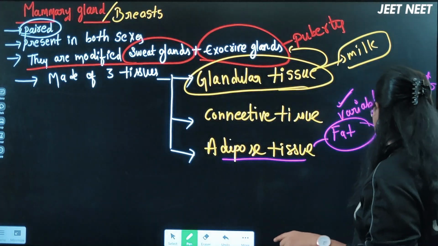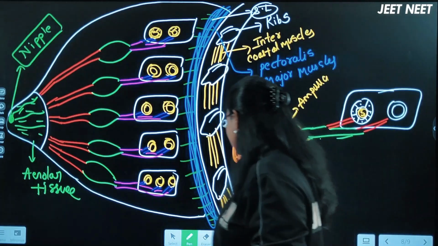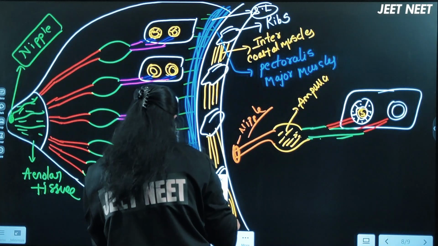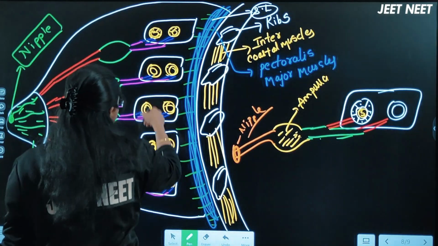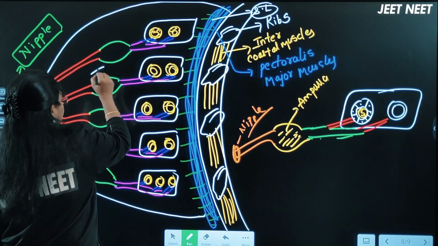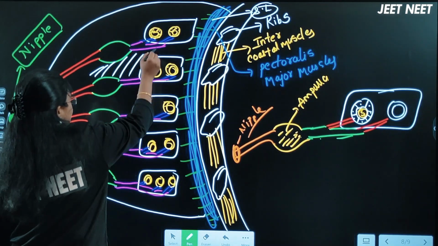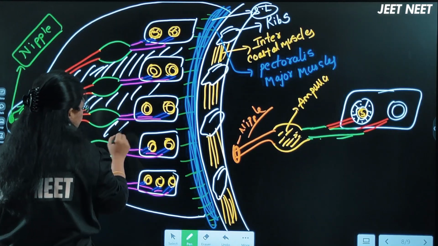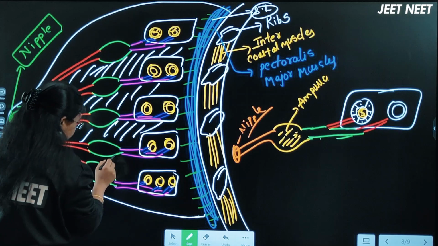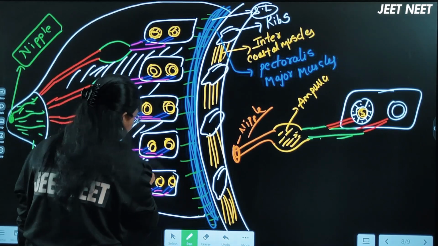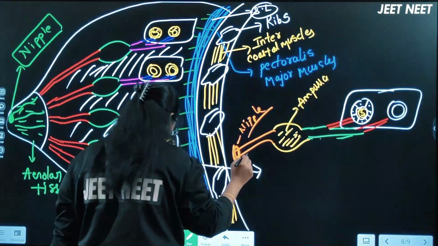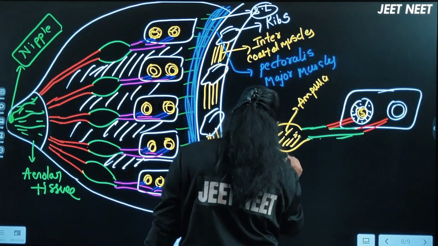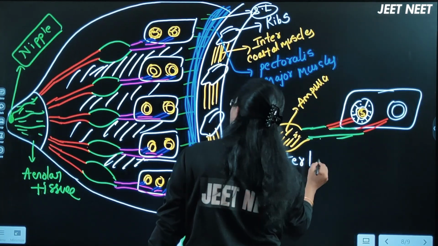Now the next one is called connective tissue. Look here, beta. In that, where is the connective tissue present, right? In between this glandular part, right? So whatever white colored structures I am drawing here now, there will be connective tissue present. All these things will be connective tissue. So we are considering it as interlobular.